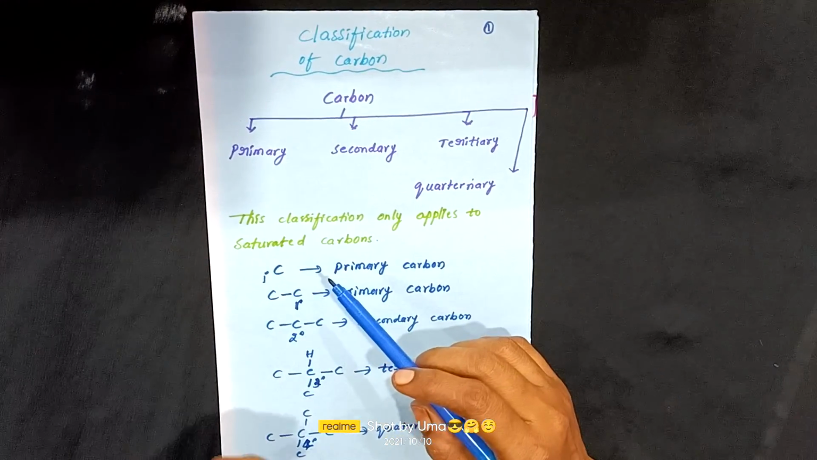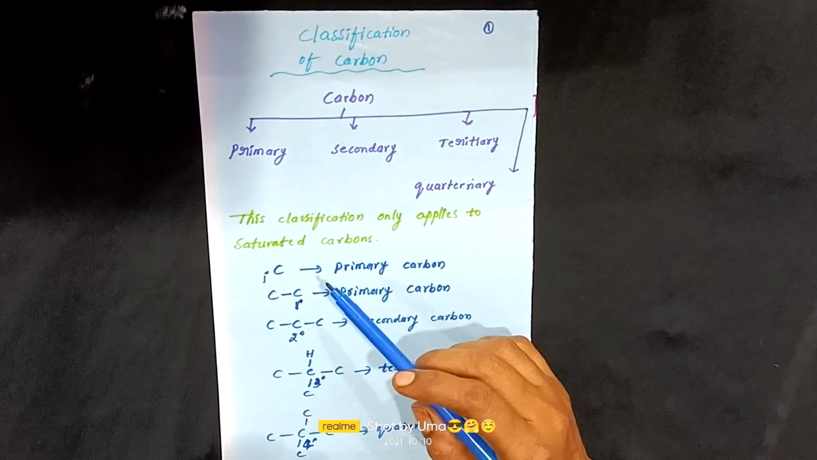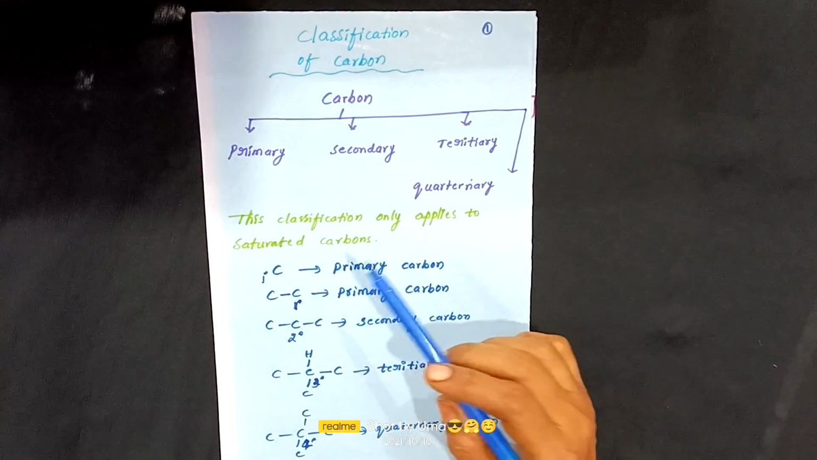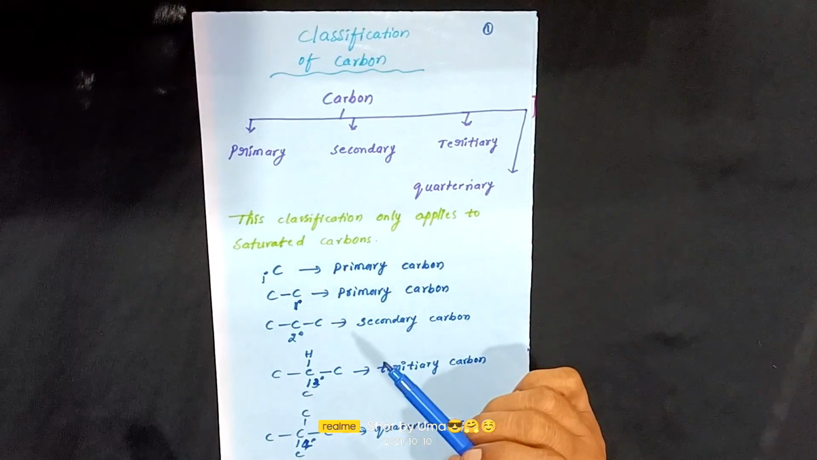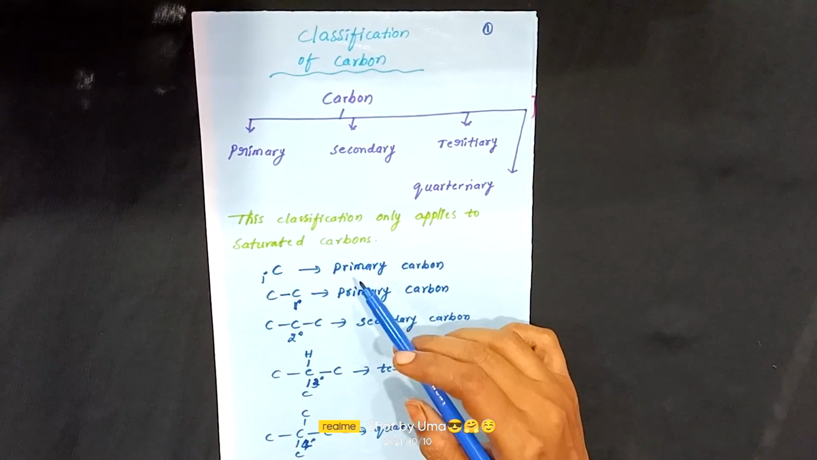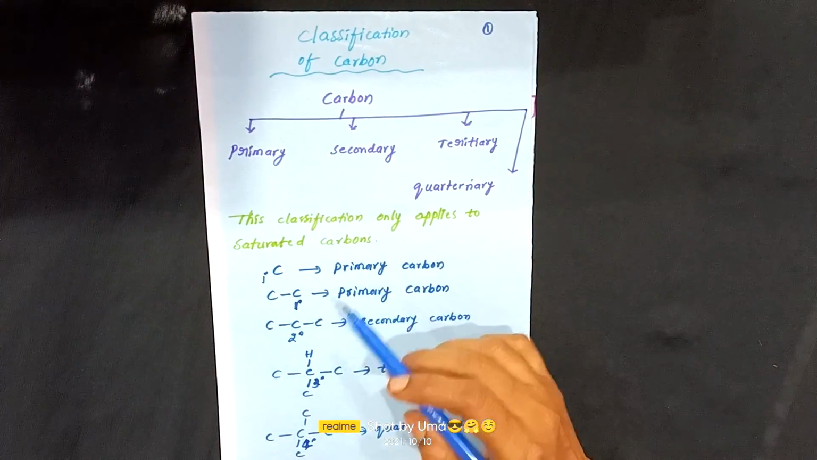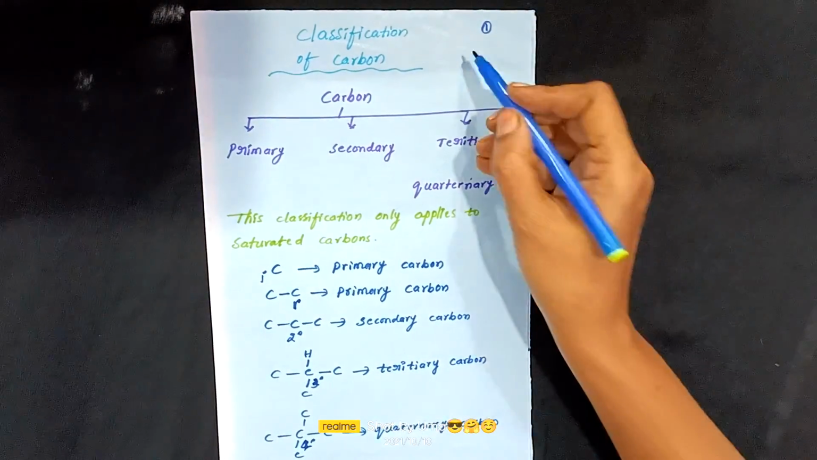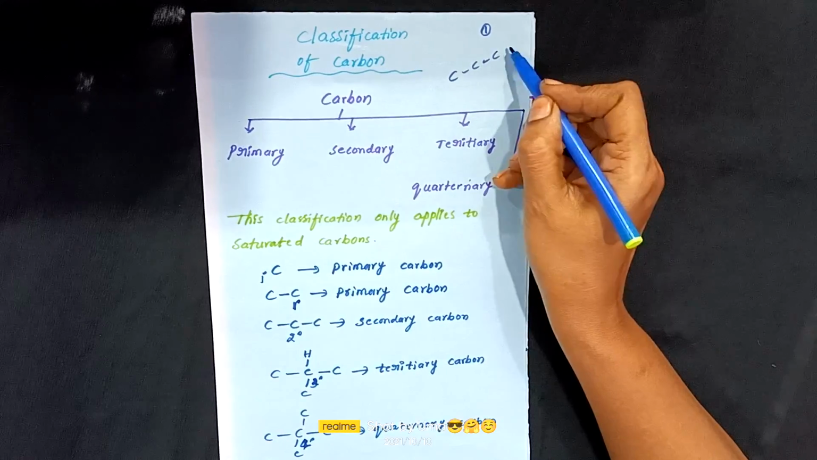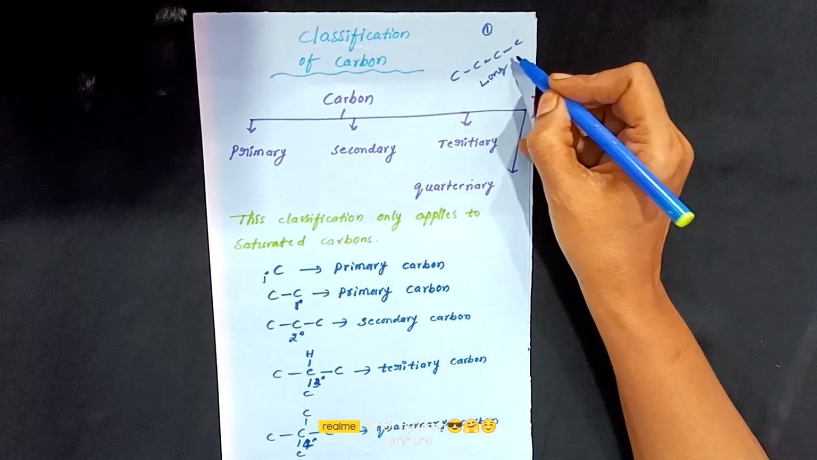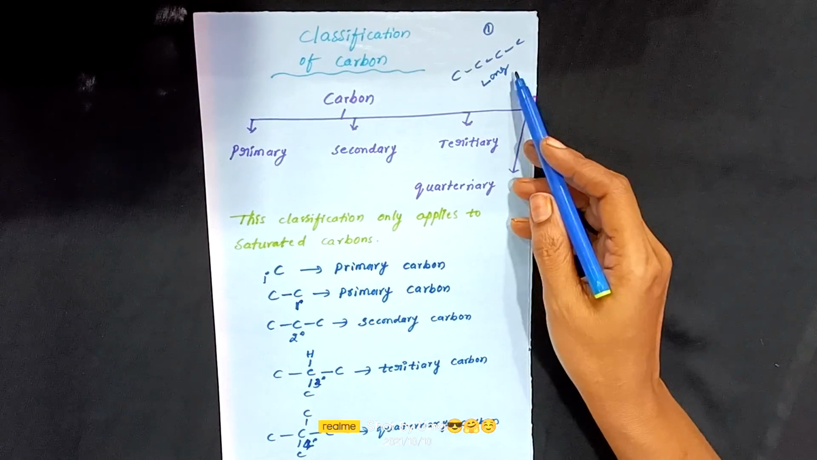In the previous video we discussed the catenation property of carbon. What is catenation? Catenation is nothing but one carbon attaching to another carbon. The self-linking process of carbon atoms is known as catenation. One carbon attaches to another carbon to produce long chains. Okay children, that is the catenation property.